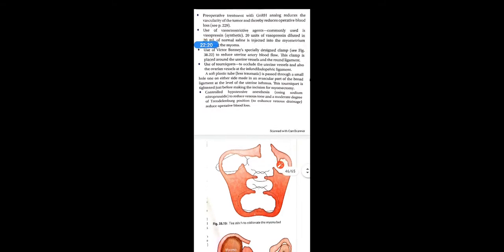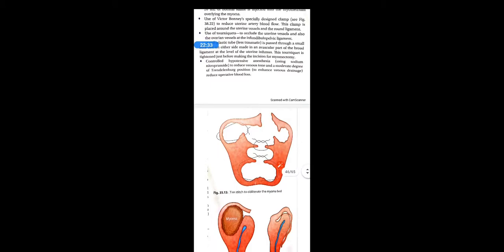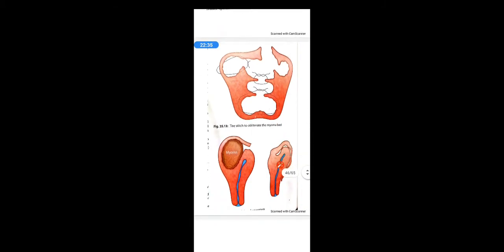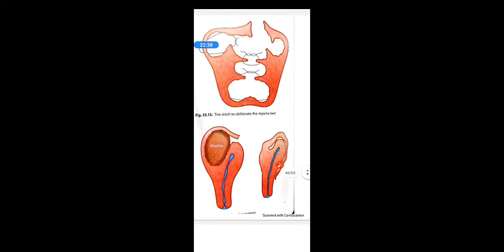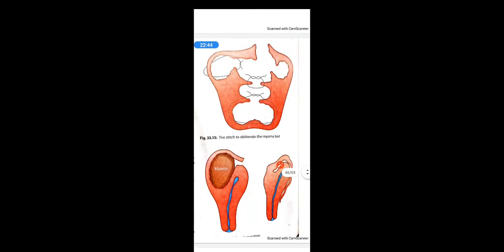And sometimes controlled hypotensive anesthesia is also used to reduce the venous tone, and a moderate degree of Trendelenburg position to enhance venous drainage to reduce the operative blood loss. See, these are the different types of stitches used here. Myoma before performing the surgery, and this is the uterus after undergoing myomectomy. The different stitches are used to obliterate the myoma bed.